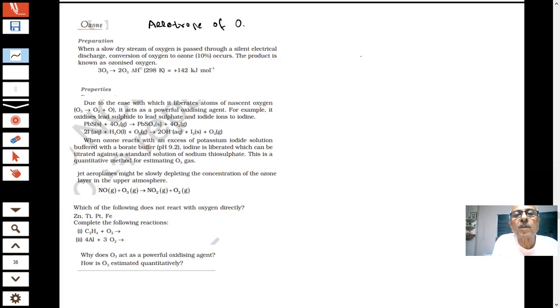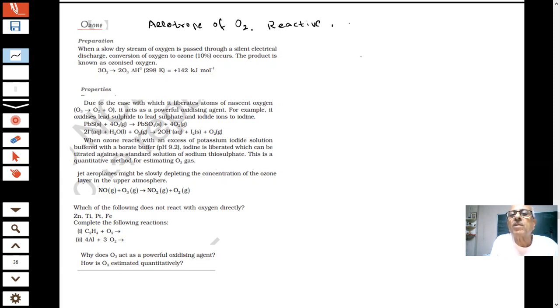As you can see, it is very reactive. Something which is reactive cannot stay for a longer period at sea level, and at a height of about 20 kilometers it is formed in the atmosphere from oxygen in the presence of sunlight.